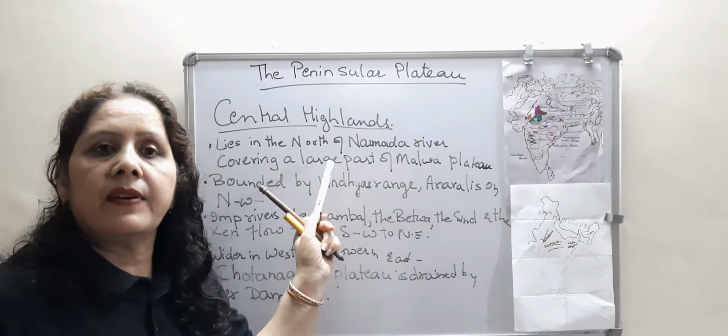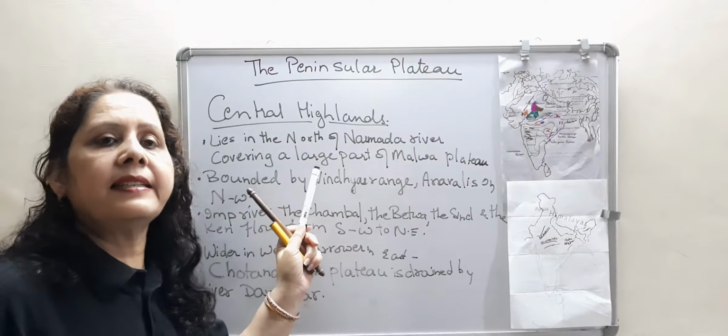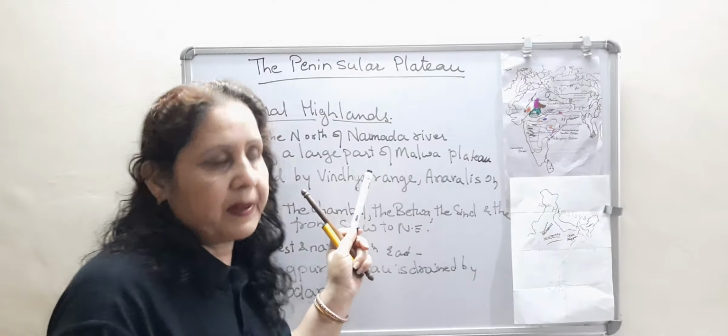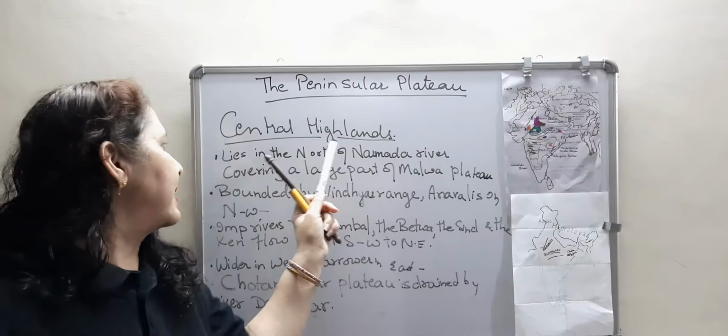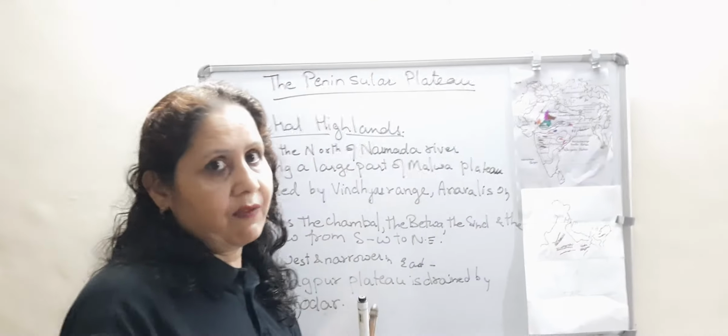This Narmada river flows from Amarkantak, Madhya Pradesh, and it is also known as the lifeline of Madhya Pradesh. This is a very important river which flows in Central Highland, and it covers a large part of Malwa Plateau.